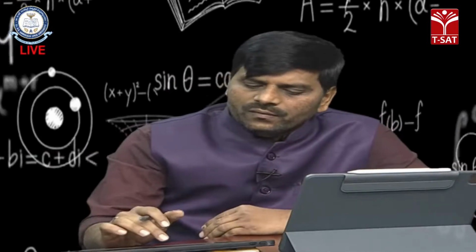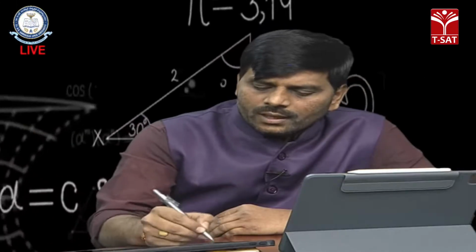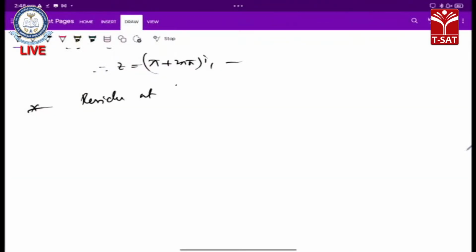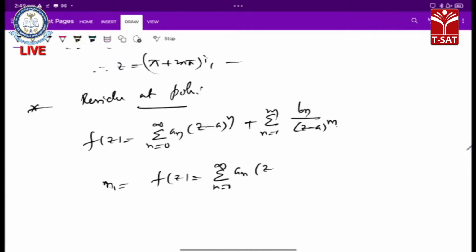See, for our function f of z, by the Laurent series expansion, a finite pole means the principal part is finite, so f of z equals summation n equals 0 to infinity an into (z minus a) whole power n, plus summation n equals 1 to m of bn by (z minus a) whole power n. If n equals 1, we get f of z equals summation n equals 0 to infinity an into (z minus a) whole power n, plus b1 by (z minus a).